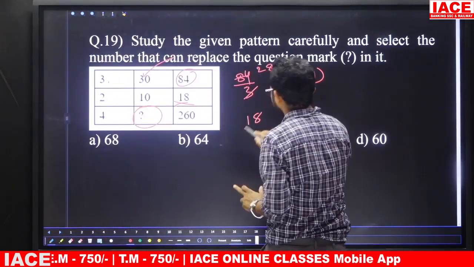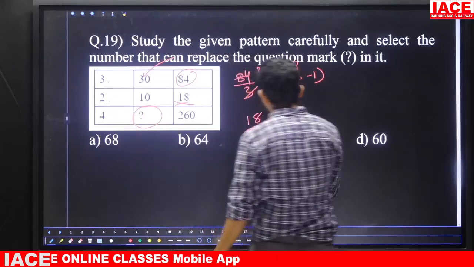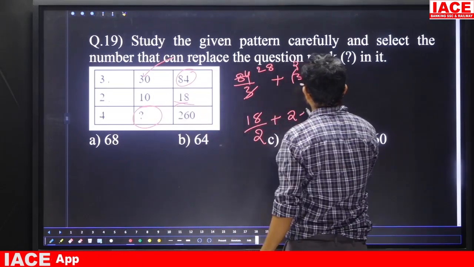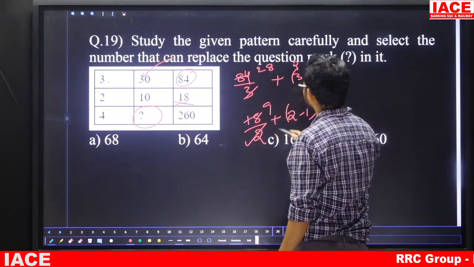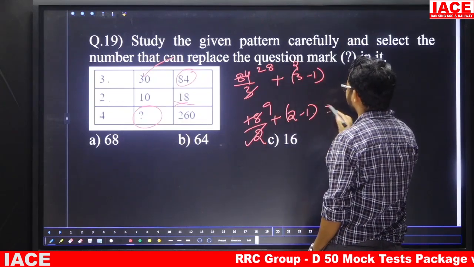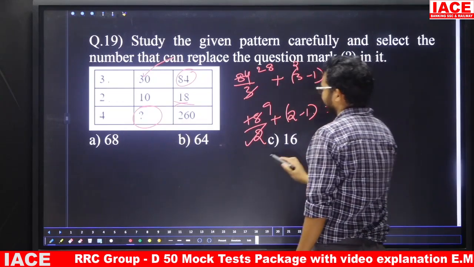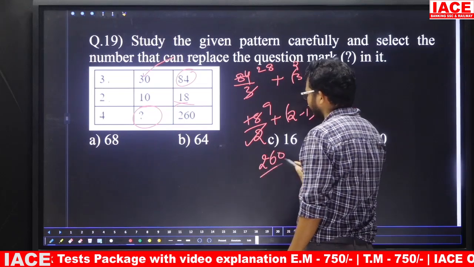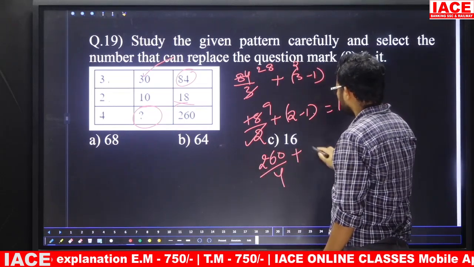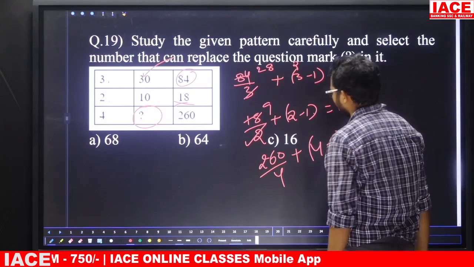Here 18 by first digit is what? 2 plus first digit minus 1. 2 minus 1. This one is what? Here 9. 2 minus 1 is what? 1. That means here 9 plus 1 is what? 10. Same manner, last digit by first digit. First digit is what? 4 plus first digit minus 1. Now this one is what?